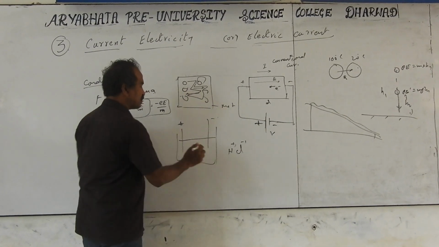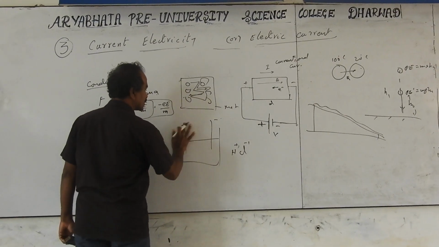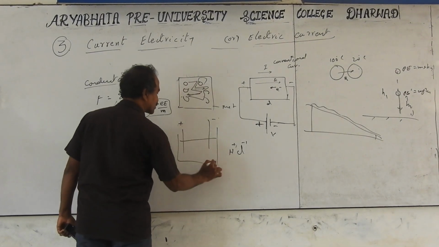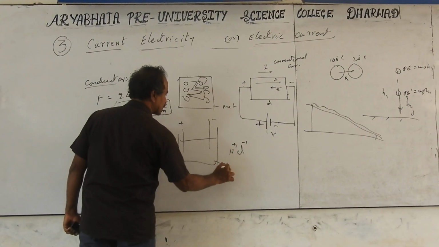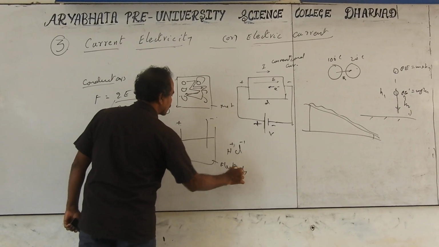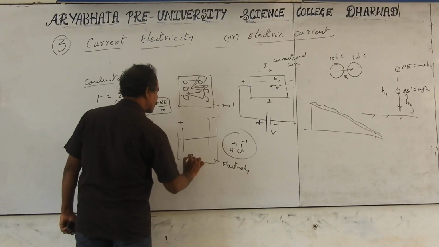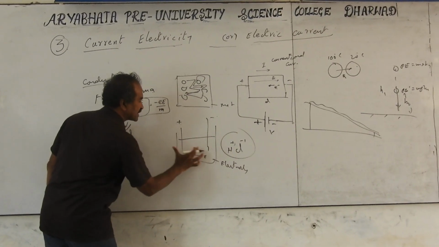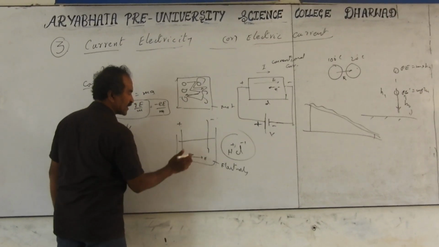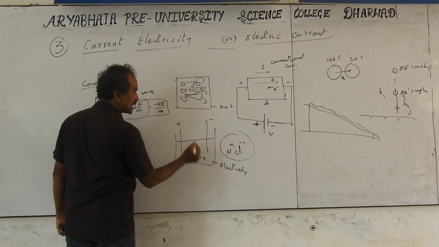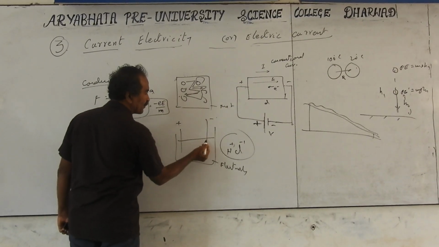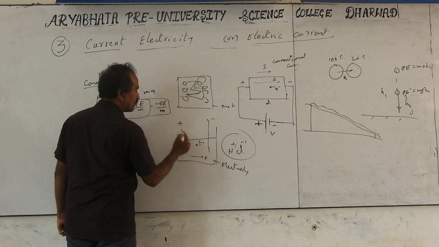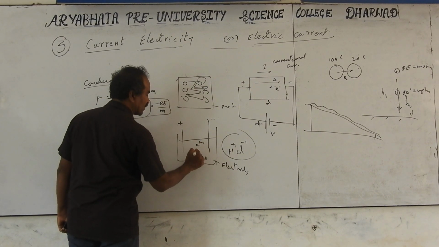Electric field is produced in this electrolyte from plus to minus. This is the direction of the electric field inside, between these conductors only, not outside. What happens now? Electrons, meaning negative charges, will be moving from minus to plus. But positive charges will move in the direction of the electric field.